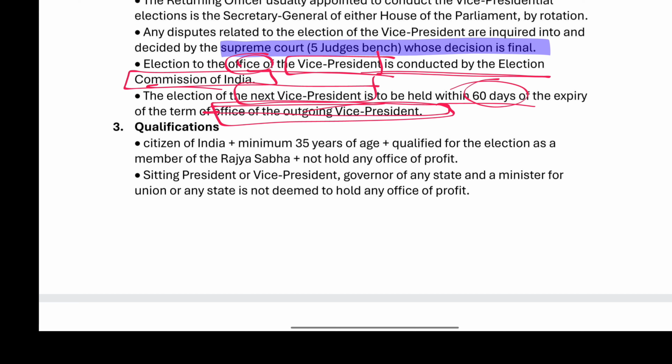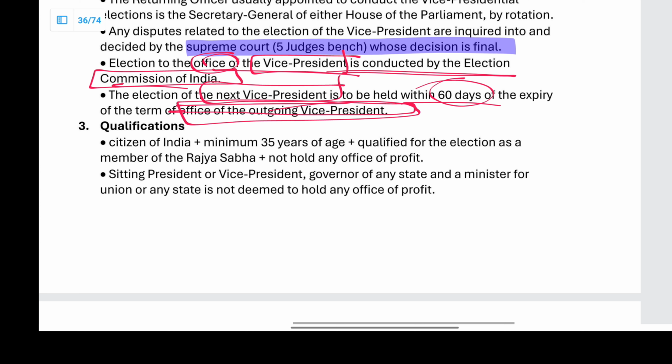Then the qualification: the citizen should be at least 35 years old, the same as the President. But what varies is that he should have the qualifications of a member of the Rajya Sabha, whereas the President should have the qualifications of a member of the Lok Sabha.